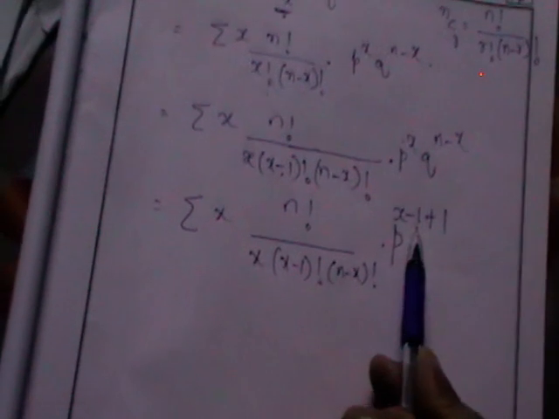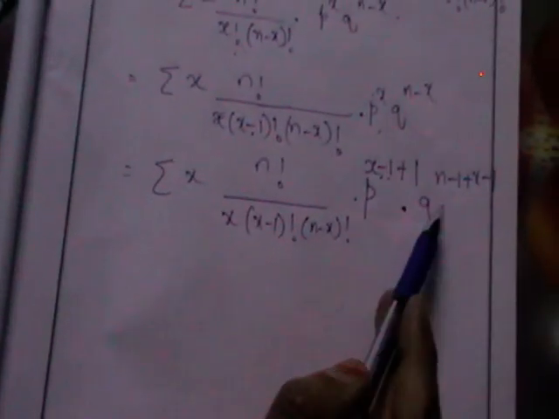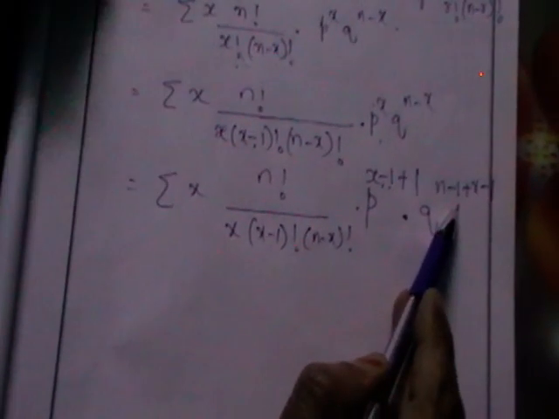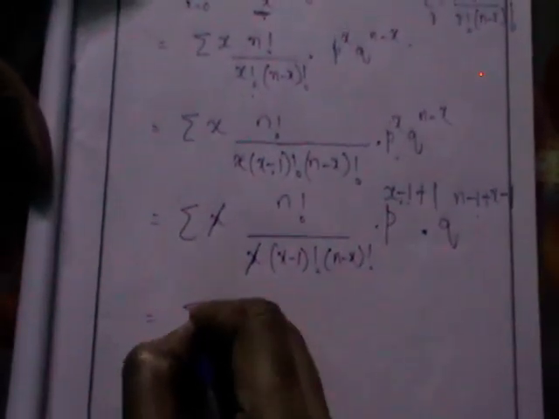In the power I am adding and subtracting 1 here, that is p power x minus 1 plus 1. And also here I am adding and subtracting 1 in both the terms. In the power, for p I have added and subtracted, and for the other term also I have added and subtracted 1 here. Then I think these x are going to cancel.